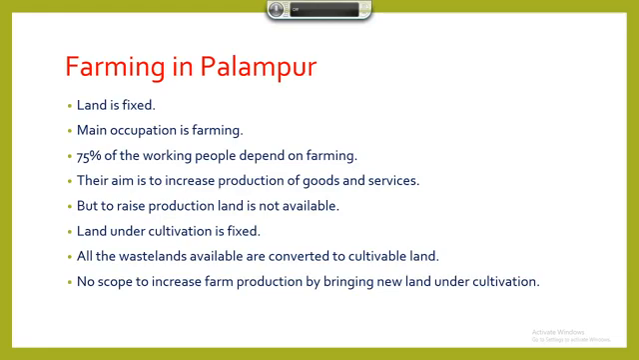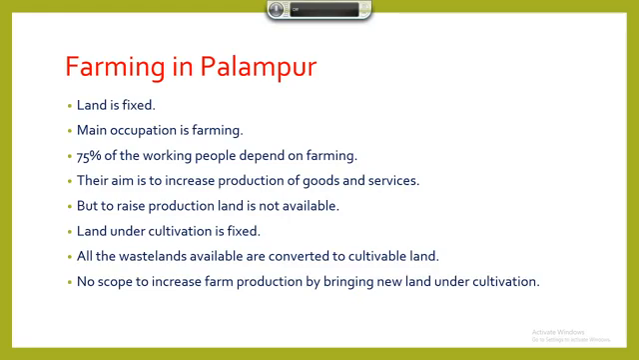So what is their aim? What is the aim of the farmers? Their aim is to increase production of goods and services. But to raise this production of goods and services, land is not available. Land is not available means land is fixed. So land under cultivation is fixed and it cannot be increased. All the wasteland available is converted to cultivable land. Wasteland that remained idle is already converted to cultivable land in the village of Palampur.